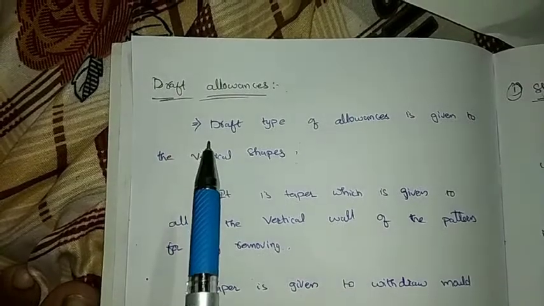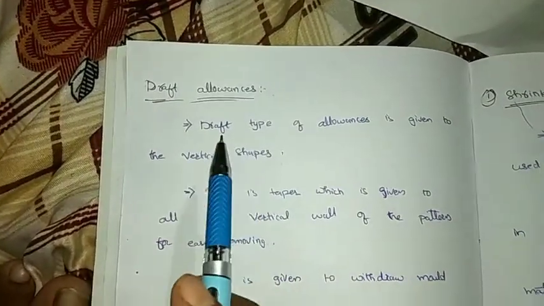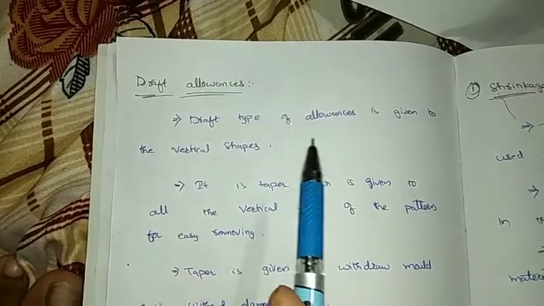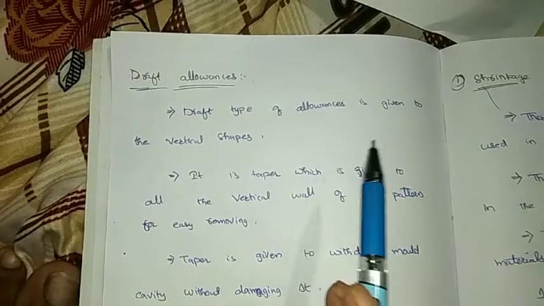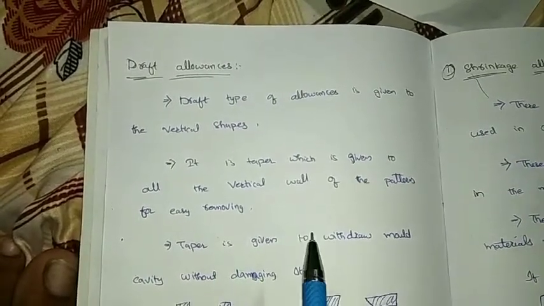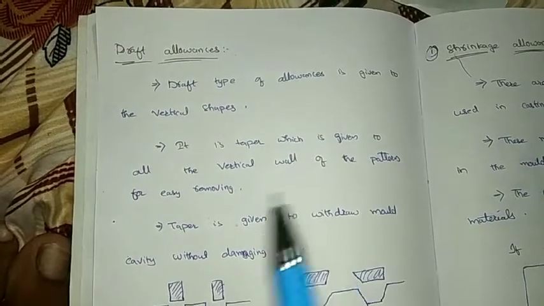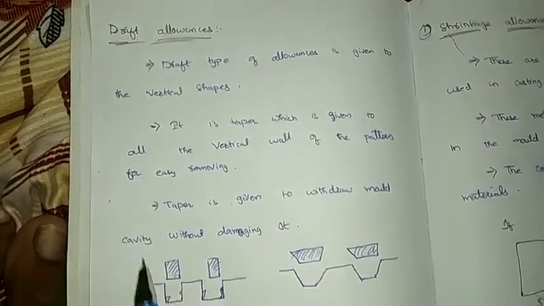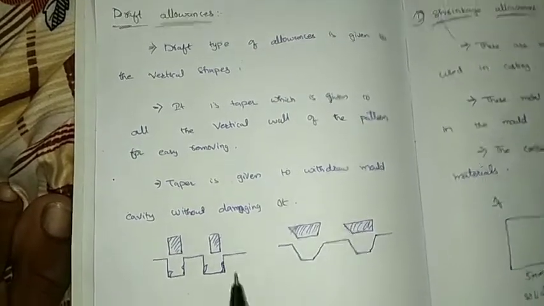Now let us see our second type of allowance, which is draft allowance. Draft allowance is given to all the vertical shapes. It is a taper which is given to all the vertical walls of the pattern so that it can be easily removed from the mold. Taper is given to withdraw the pattern from the mold cavity without damaging it.